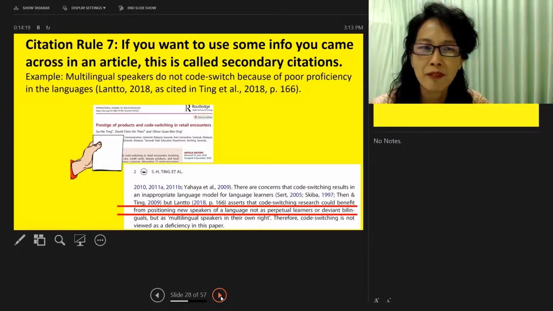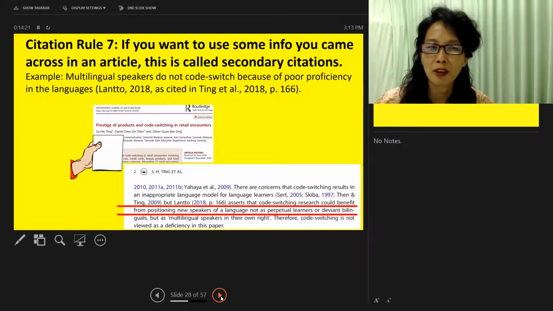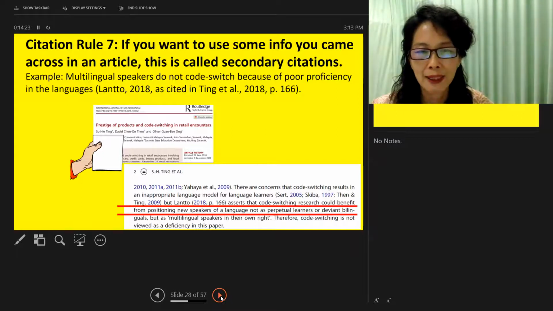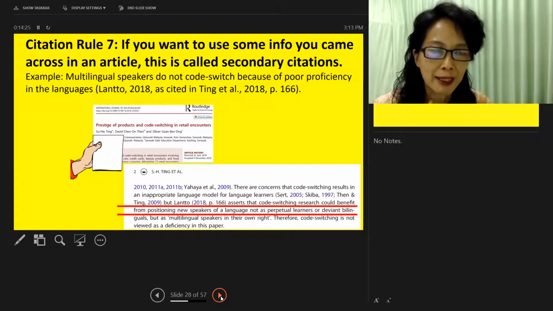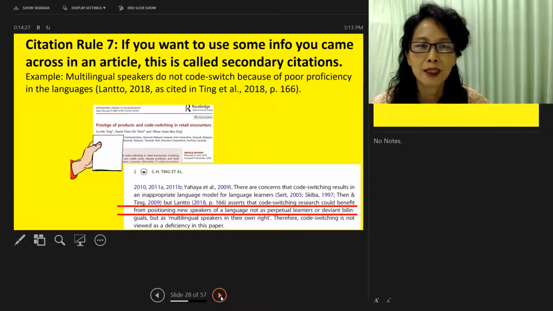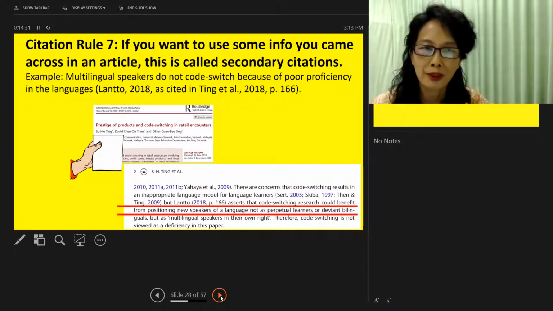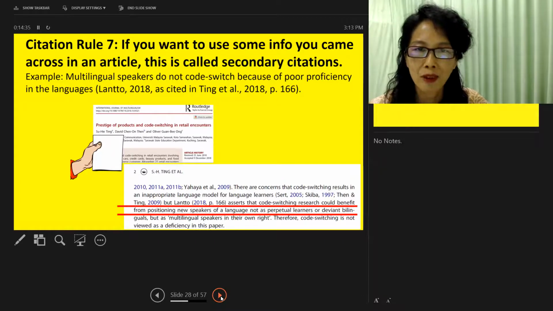You like this statement very much, but you are a bit lazy or you cannot get hold of Lanto 2018. So you write like this. Multilingual speakers do not code switch because of poor proficiency in the language. Lanto 2018, as cited in Ting et al. 2018, page 166.